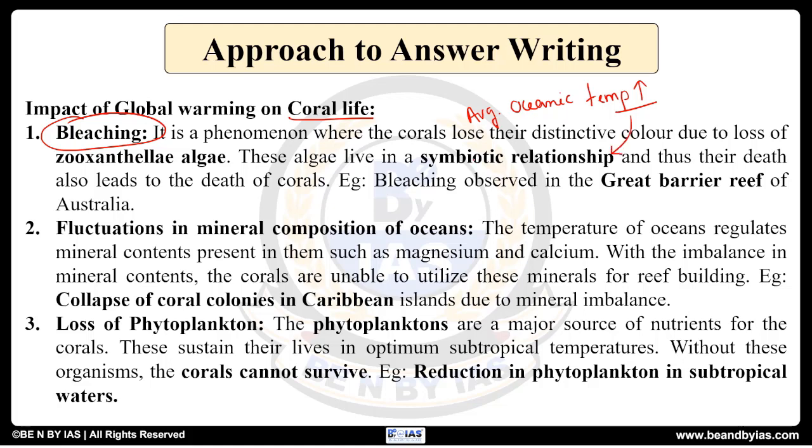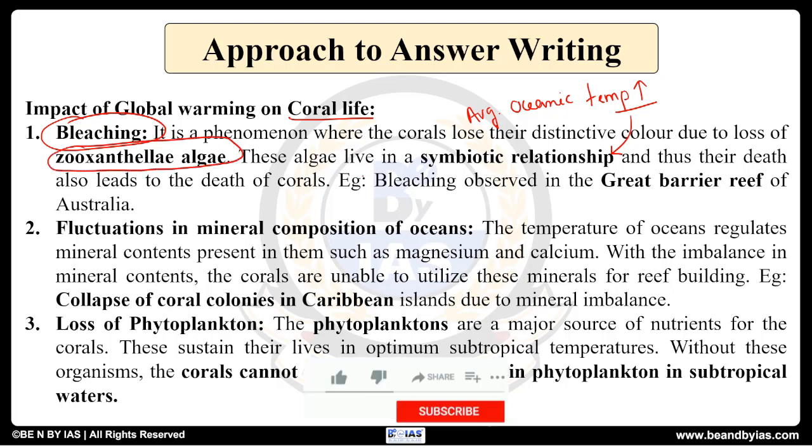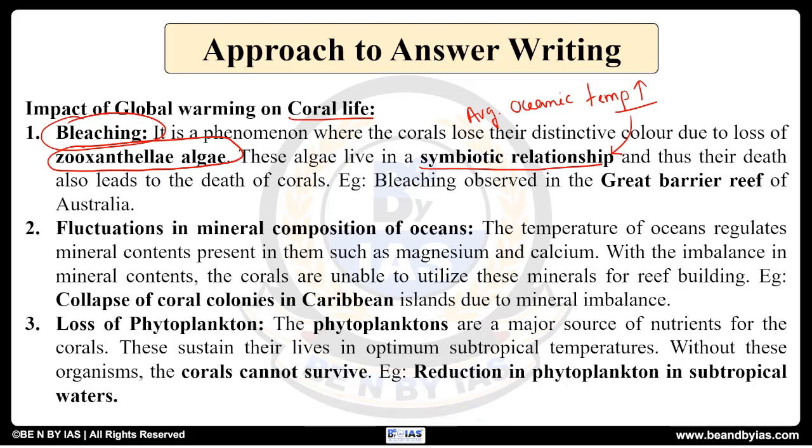As a result, coral polyps के अंदर जो ऑर्गेनिज्म होता है, that is called zooxanthellae algae, leaves the corals giving it the white color. तो जहां पर ये symbiotic relationship है, that gets destroyed. If the bleaching happens for a longer period of time, it may cause the death of the corals. तो यहाँ पर बेस्ट एग्जांपल दे सकते हैं bleaching that is occurring in the Great Barrier Reef off the coast of Australia.